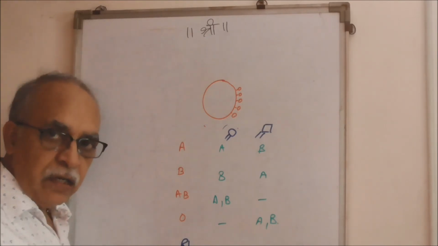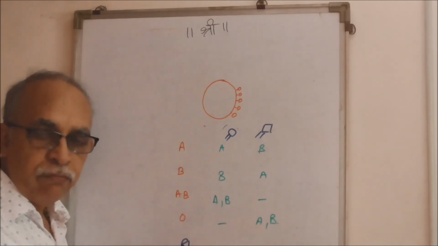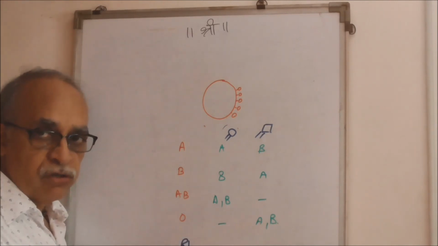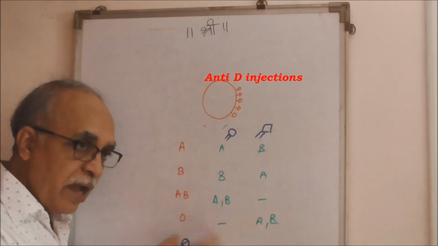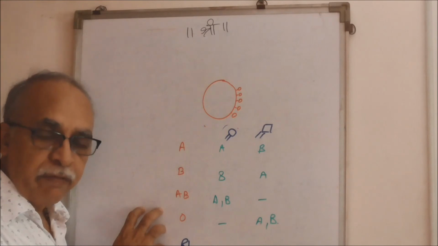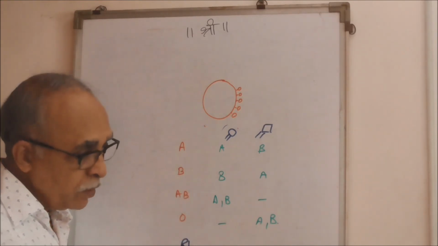Now, generally in such conditions, the mother, if found to have this kind of blood group complication, is administered anti-D injections much before the delivery, so that the reaction between Rh factor and mother's blood is blocked, it's prevented, and that can lead to almost a normal pregnancy.